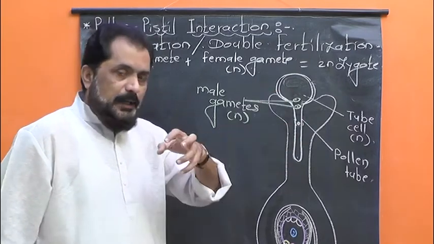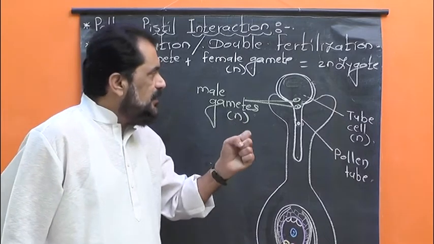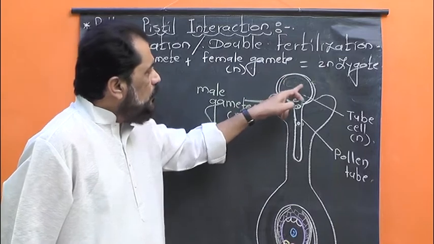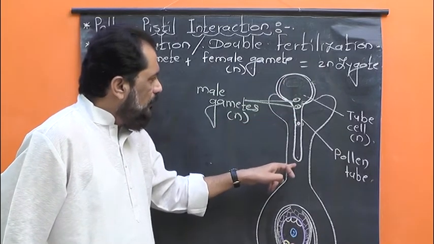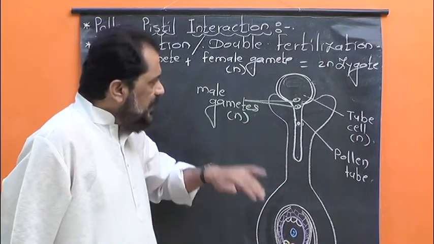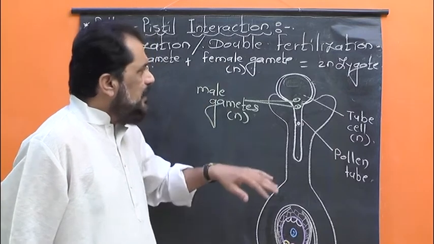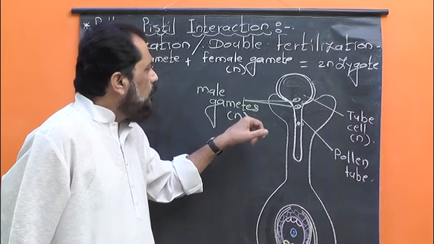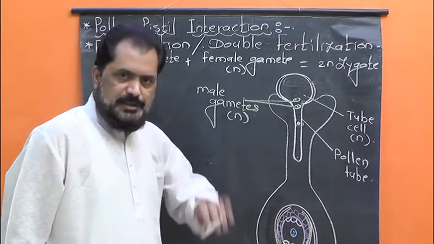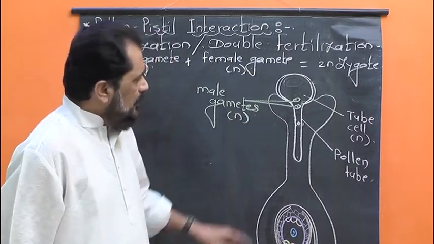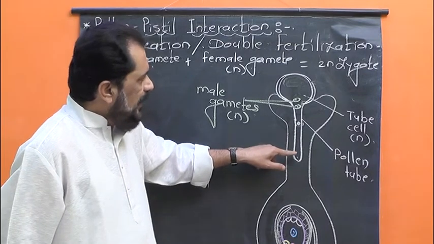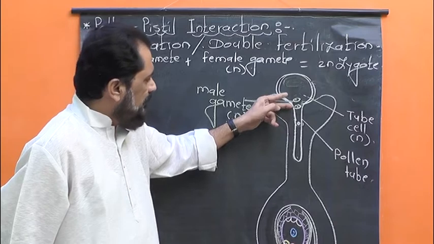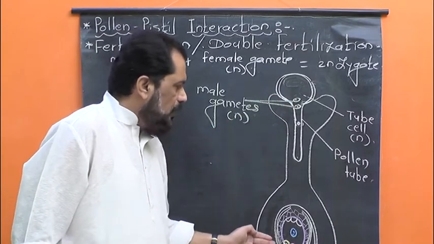The pollen grain absorbs that stigmatic secretion and the intine protrudes out in the form of a pollen tube. At the same time, the generative cell divides mitotically to form two haploid male gametes. And now this pollen tube carries the tube nucleus and two haploid male gametes towards the ovule, towards